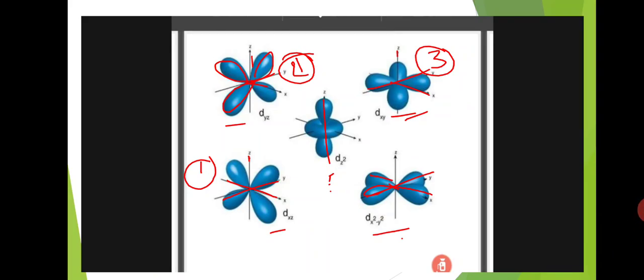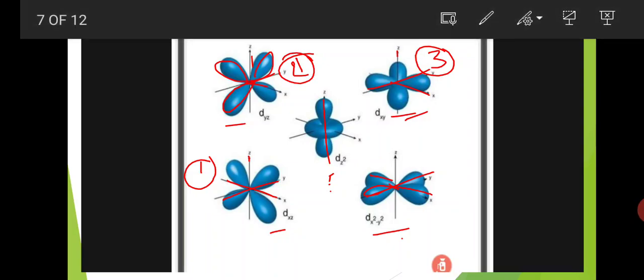The structures of the 5 degenerate d orbitals are there. First is dxy. The d orbital lobes are present between the x axis and y axis, so this is called the dxy orbital.